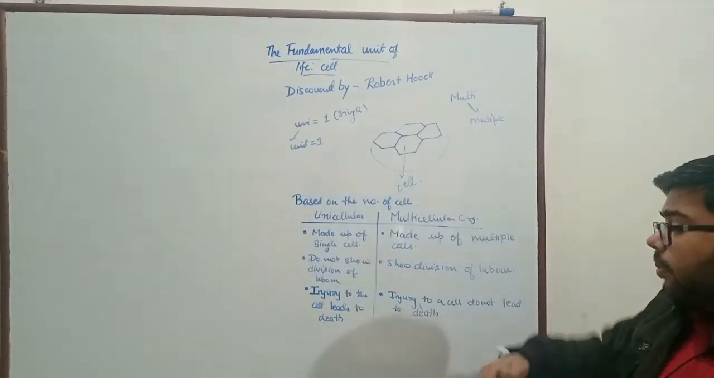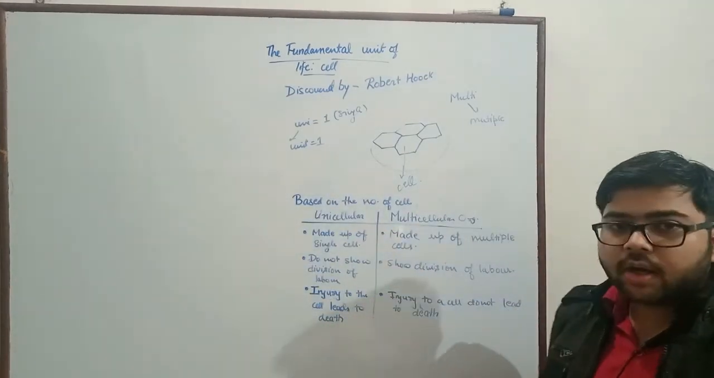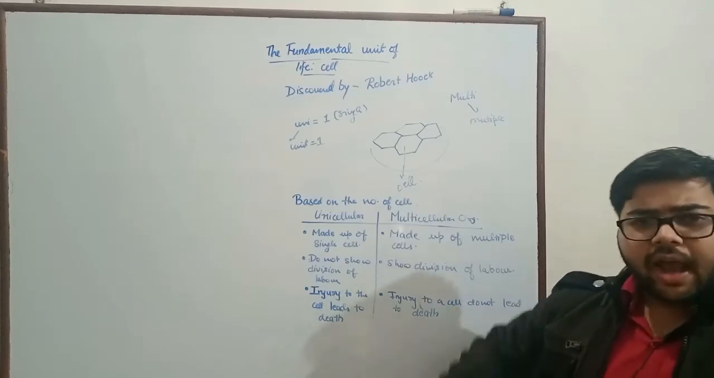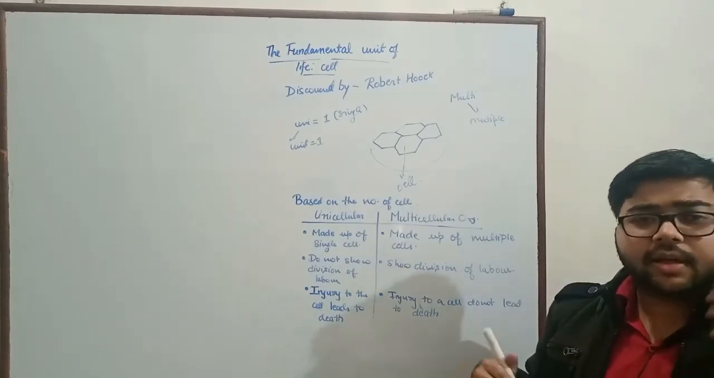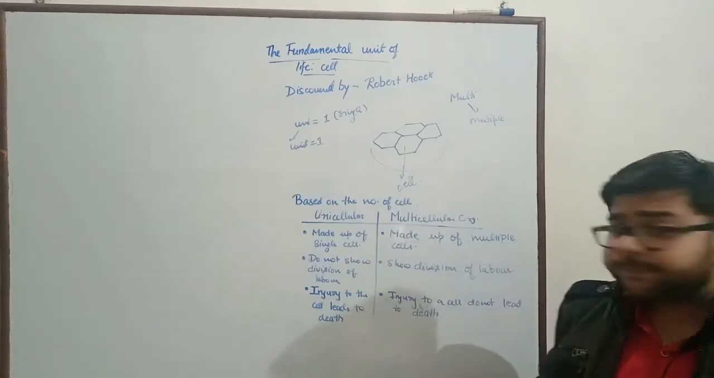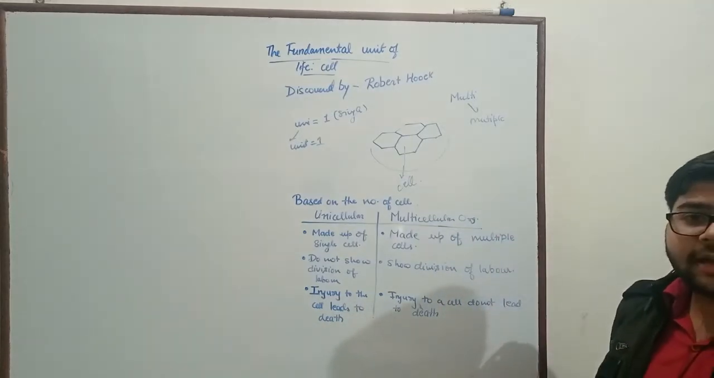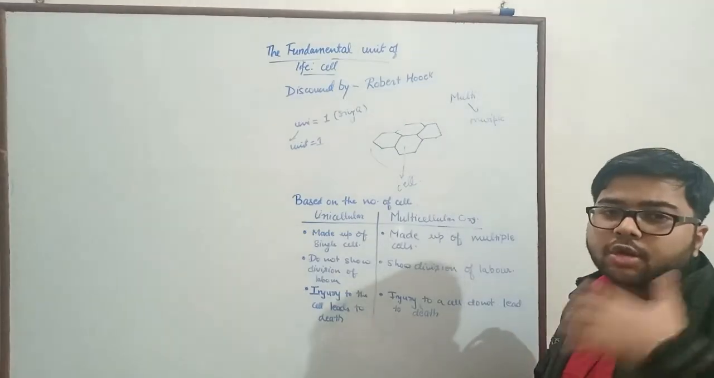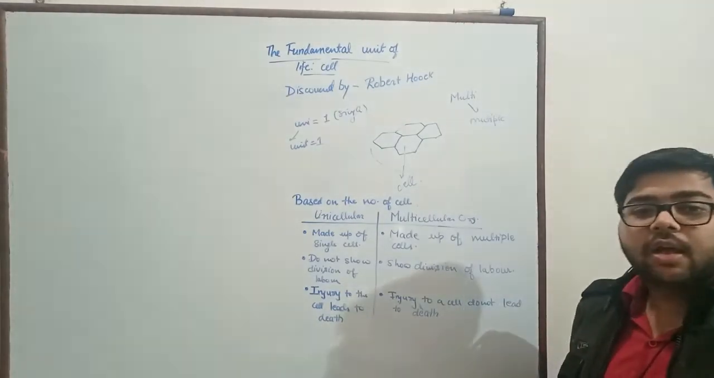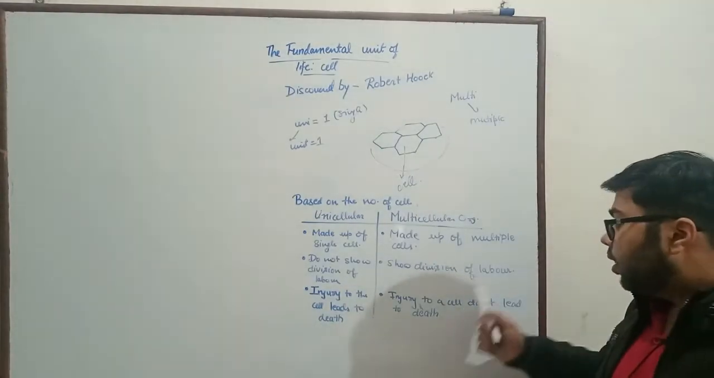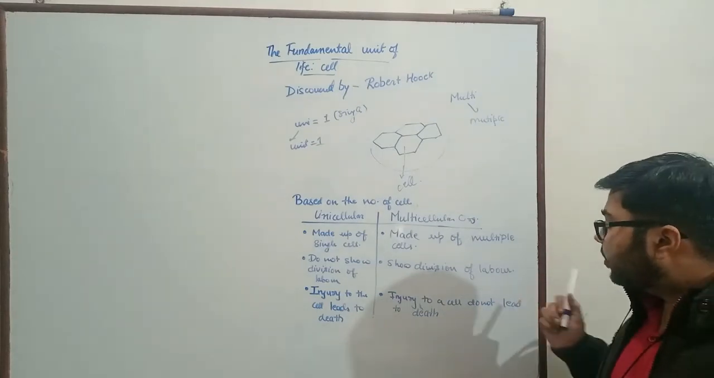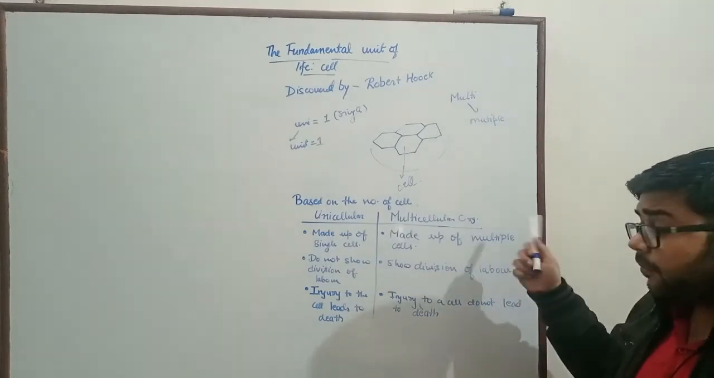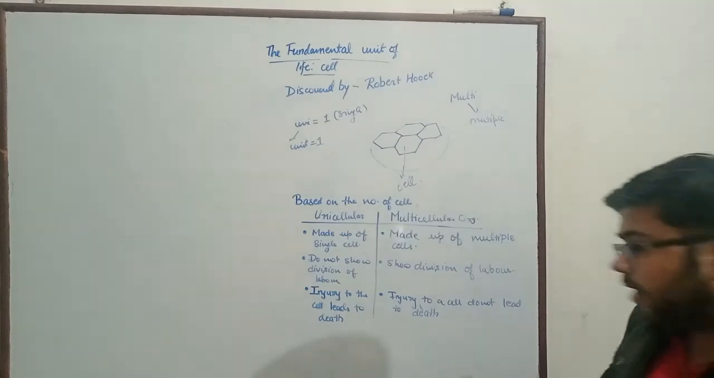Why is it so? Because in case of unicellular organism, they have a single cell, and if that particular single cell is injured, they'll die. In case of multicellular organisms, they have multiple cells. Even if a cell dies, its function could be performed by another cell of the same type. Therefore, injury to a cell does not lead to death in case of multicellular organisms.